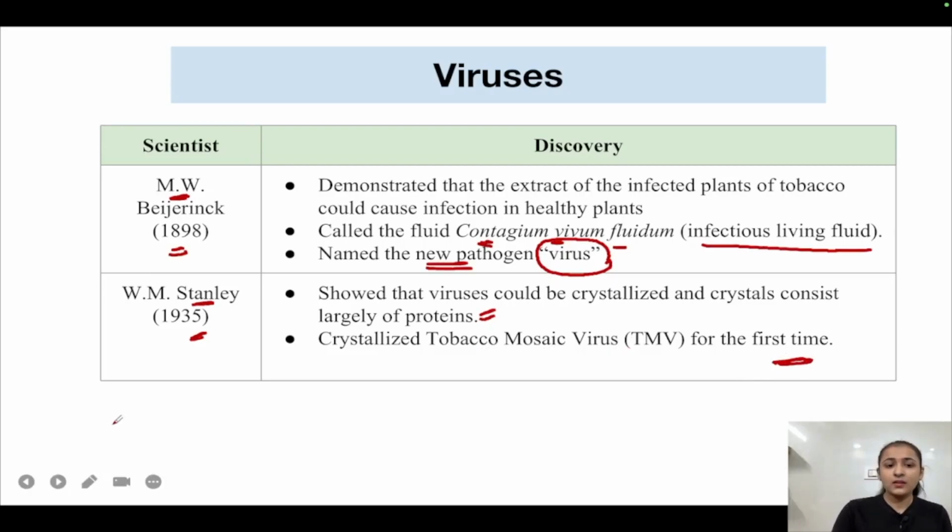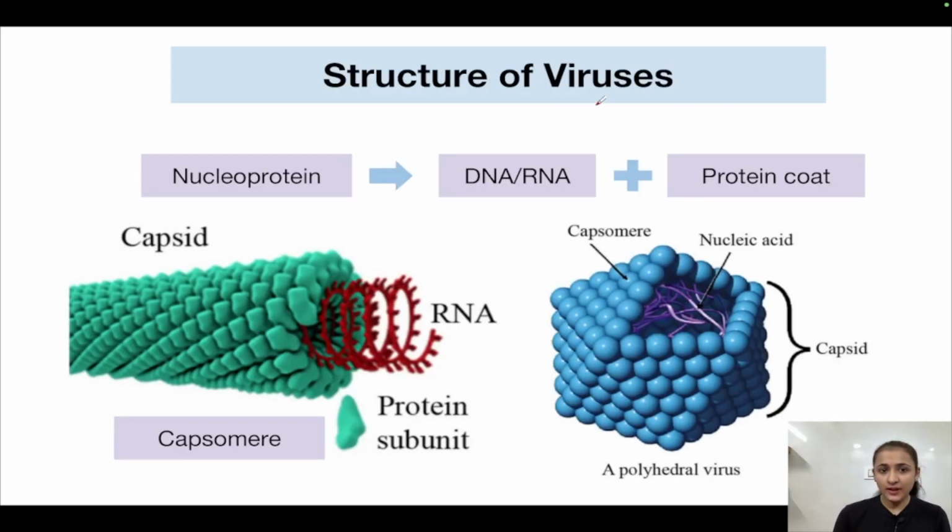All right. Now let's talk about the structure of viruses. So viruses are nucleoproteins. Nucleoproteins means that they are made up of nucleic acid and proteins. The nucleic acid component is the genetic material of the virus. The genetic material could either be DNA or RNA. No virus would contain both DNA and RNA. Either DNA would be present or RNA would be present. And in addition to the nucleic acid, viruses comprise a protein coat, which is protecting this nucleic acid or genetic material.